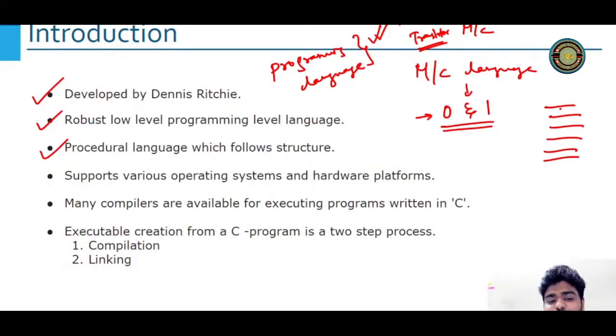So we have a procedural language, which means step-by-step execution. Every program you write in C follows step-by-step execution: one line executes, then another line executes. If you talk about Java, it is an object-oriented programming concept, so line-by-line execution will not happen there. The flow of execution is different in such programming languages. But in C, we have a procedural language. It supports various operating systems. You can run the C programming language on any operating system.